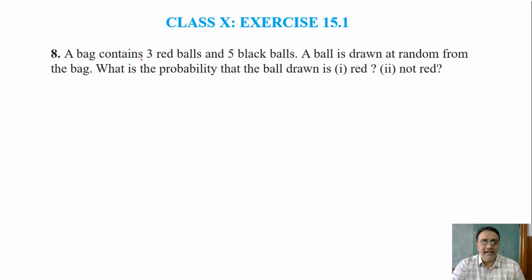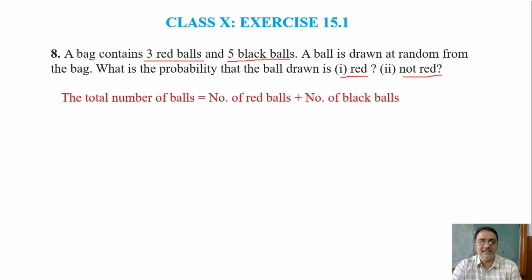So a bag contains 3 red balls, 5 black balls. A ball is drawn at random from the bag. What is the probability that the ball drawn is red and not red? So first step we have to write the total number of balls. What is the total number of balls? 8. Right. So total number of balls is number of red balls plus number of black balls, that is 3 plus 5 is 8.